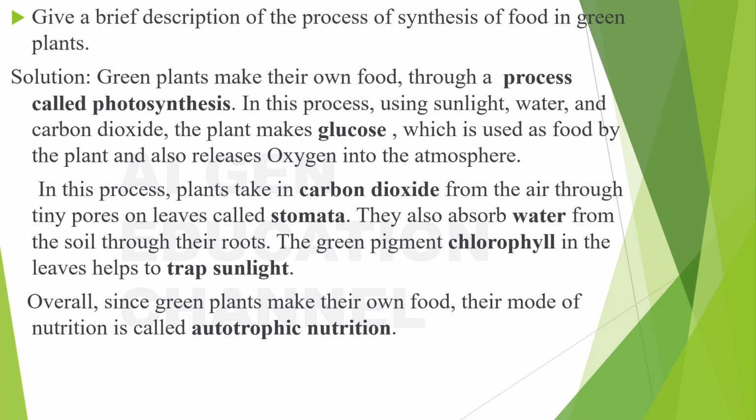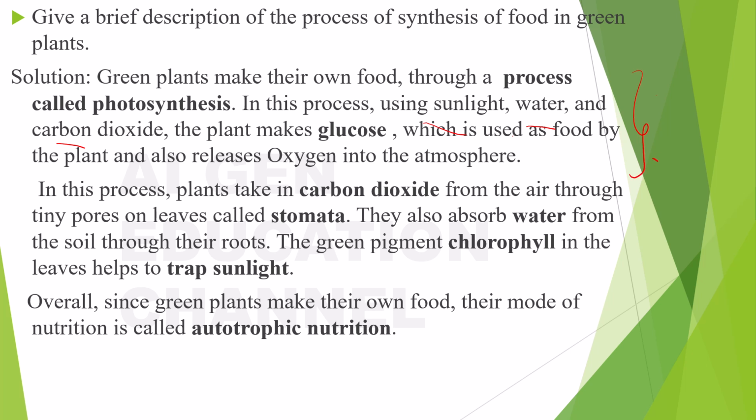Alright, the next question is, give a brief description of the process of synthesis of food in green plants. Green plants make their own food through a process called photosynthesis. In this process, using sunlight, water and carbon dioxide, the plant makes glucose, which is used as food by the plant and also releases oxygen into the atmosphere. Right? So here what have we seen here?